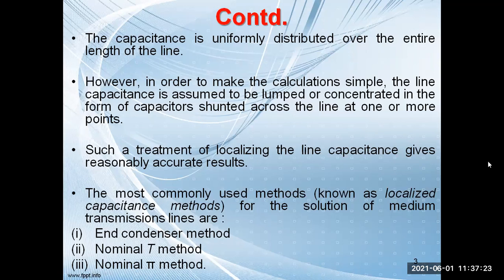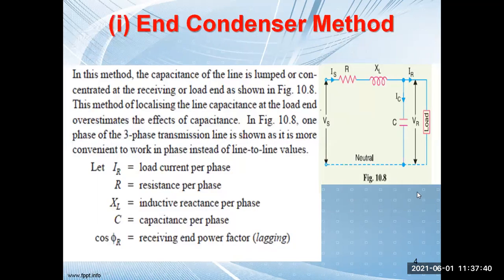The most commonly used methods for the analysis of medium transmission lines are: first, the end condenser method; second, the nominal T method; and third, the nominal pi method. Now first we'll discuss what the end condenser method is. From the name it is clear that the capacitance will be connected at the end of the circuit. We'll see how to do that.